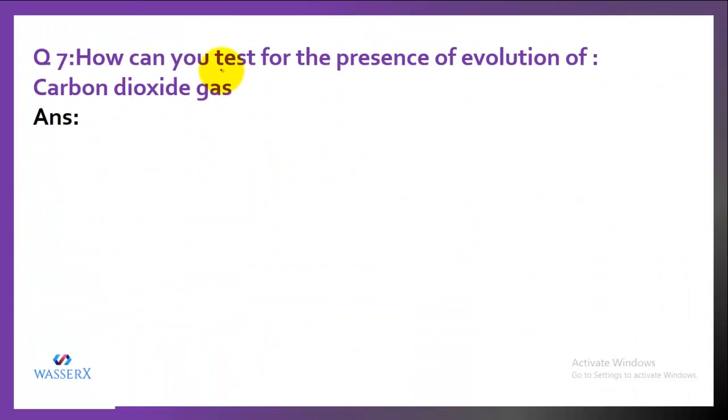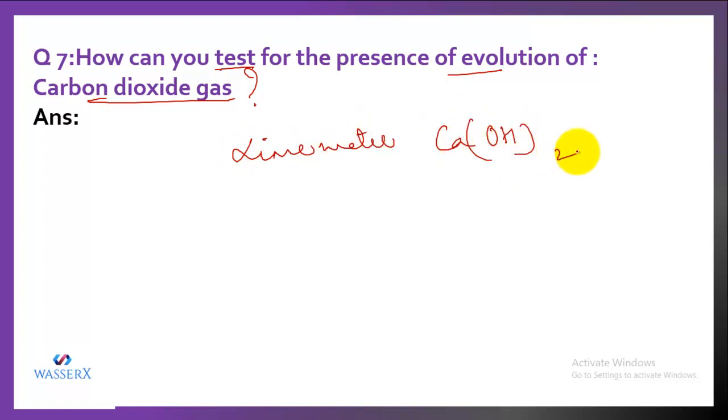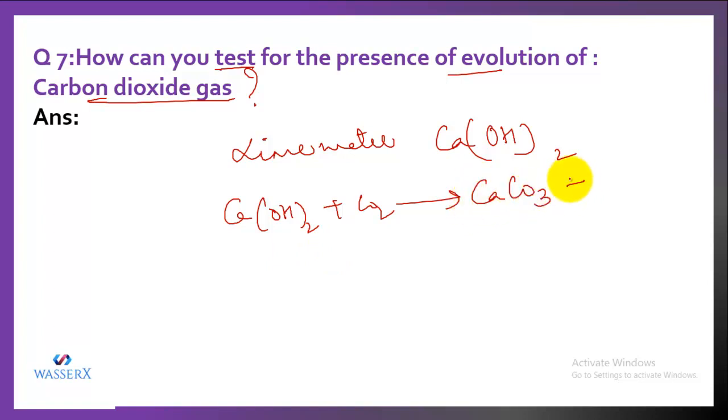Another question is, how can you test the presence of evolution of carbon dioxide gas? If we want to test carbon dioxide gas, we have to take lime water, which is calcium hydroxide. When you pass carbon dioxide through lime water, it leads to milkiness in the lime water due to formation of calcium carbonate, and along with that we get water formed.